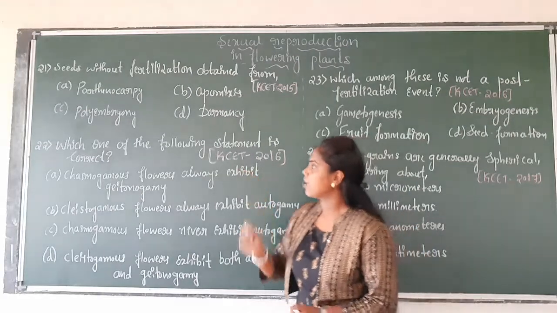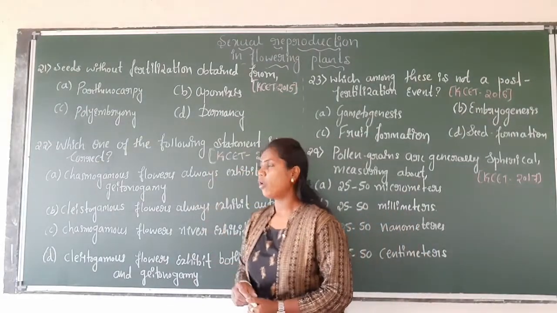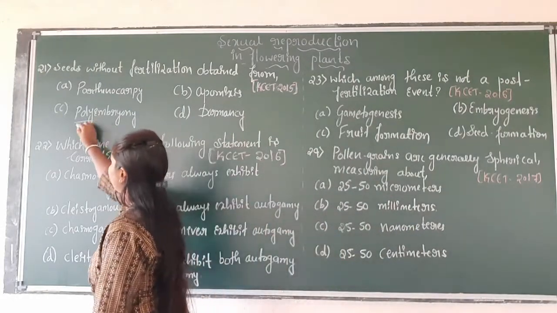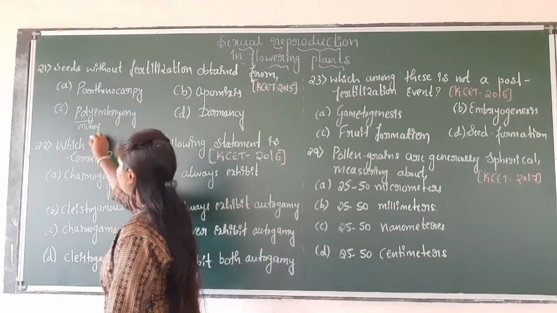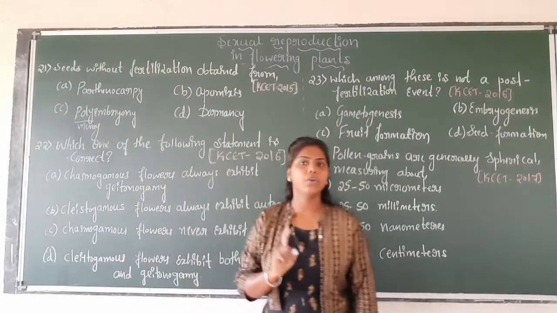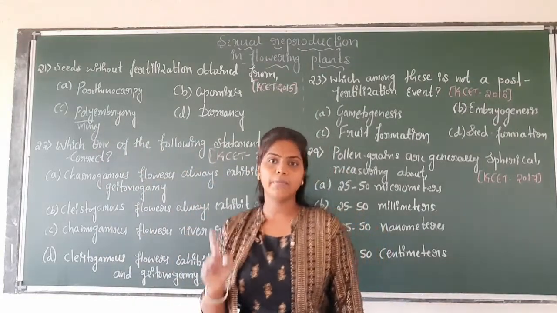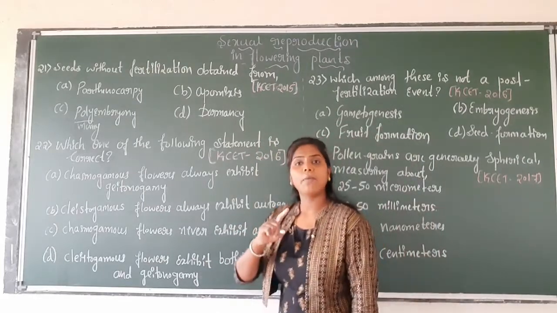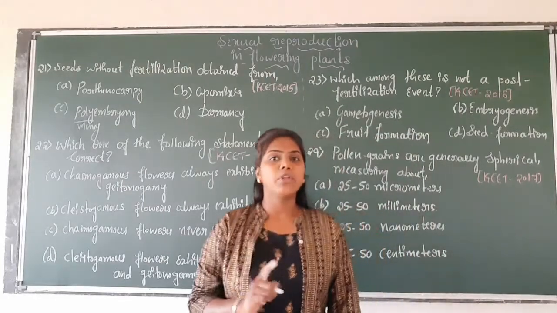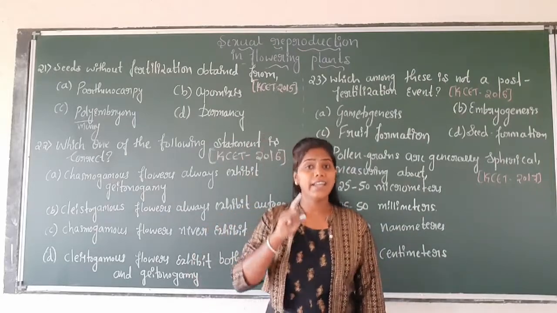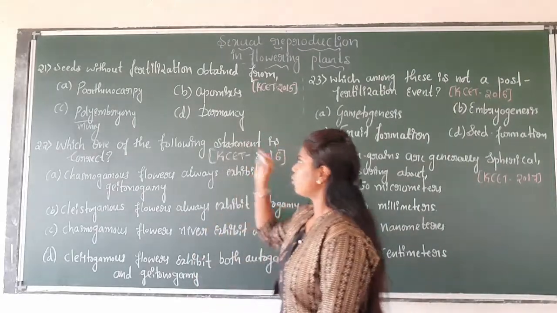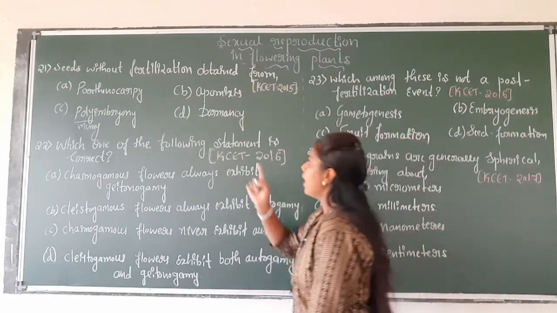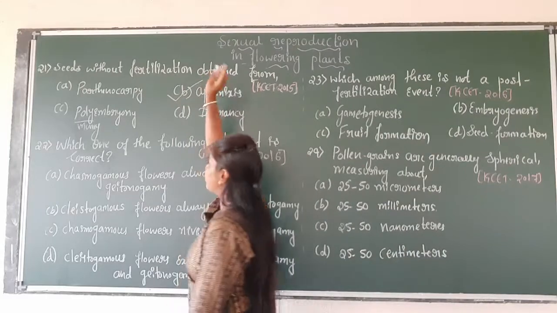Then come to option C, polyembryony. See here, poly in the sense many, so many means more than one embryo. This is called polyembryony. Then option D is dormancy. Dormancy is nothing but the embryo sac entering an inactive state. So seeds without fertilization, the correct answer is option B.